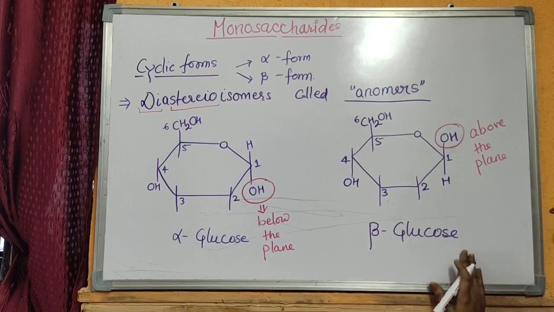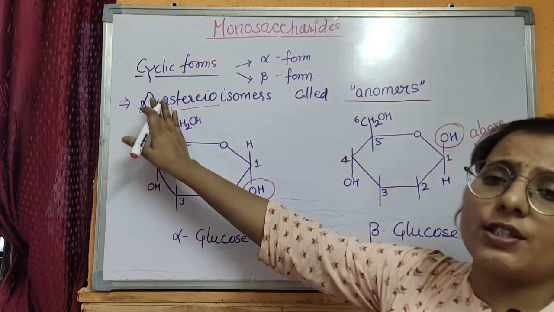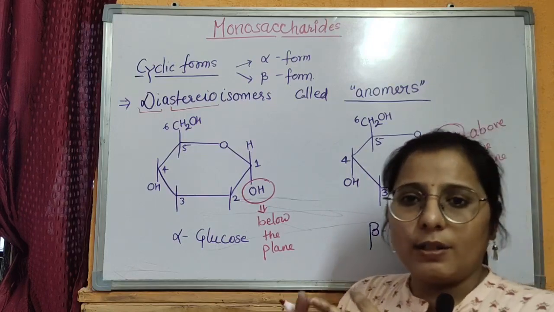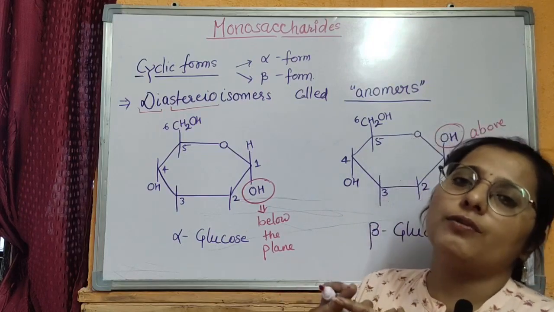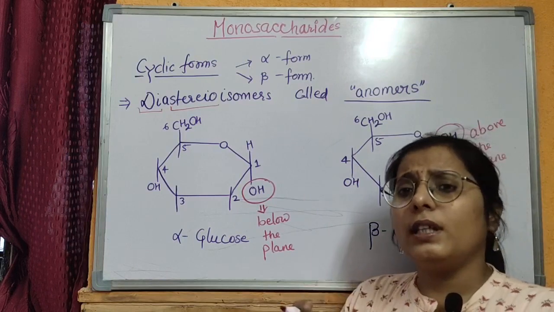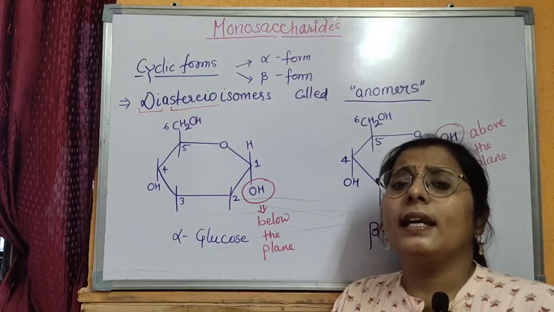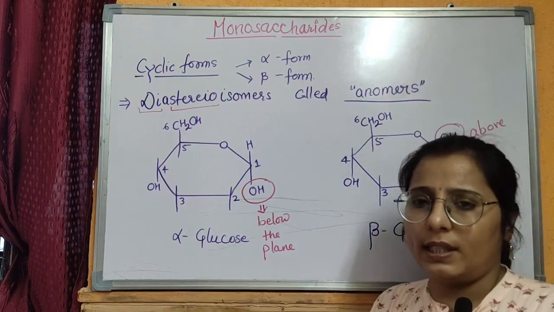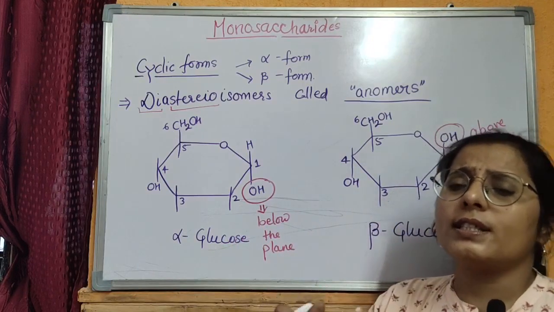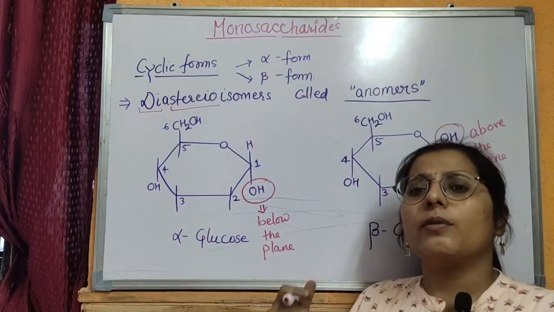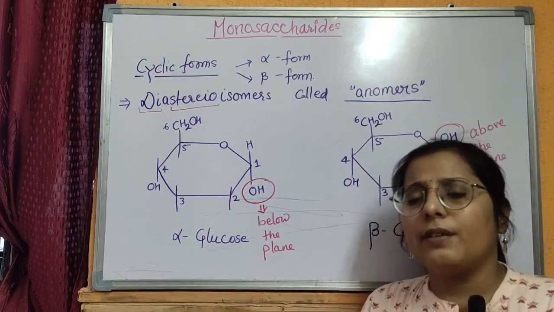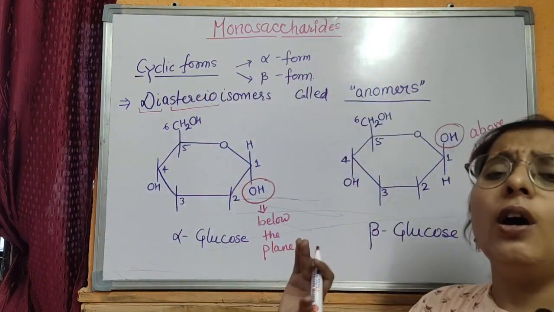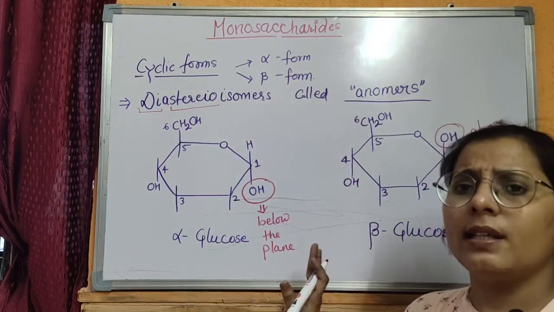Thus, the cyclic structure of a monosaccharide first forms two structures, the pyranose 6-membered structure or the furanose 5-membered structure. Further, this 6-membered structure can be an alpha form or a beta form of a monosaccharide. Similarly, the furanose structure can be an alpha form or a beta form of a monosaccharide. Thus the cyclic structure of the monosaccharide is complete here.